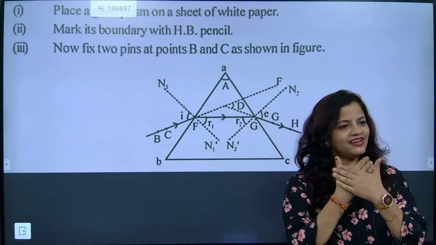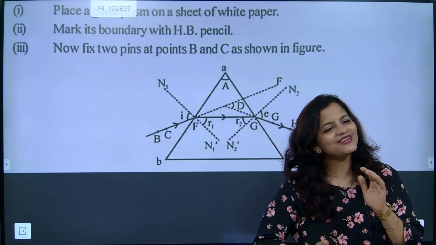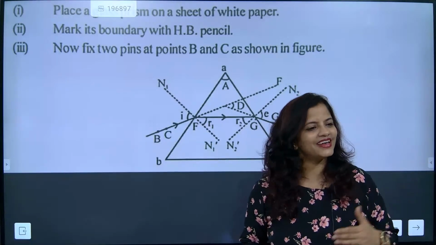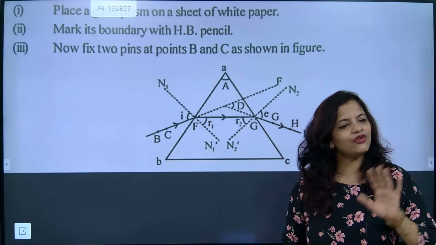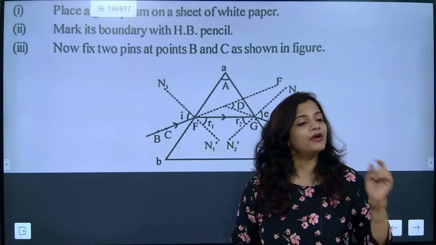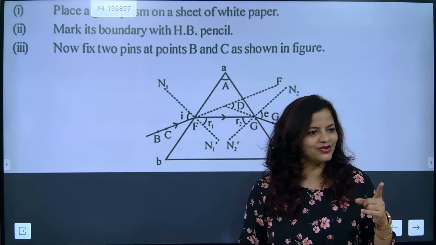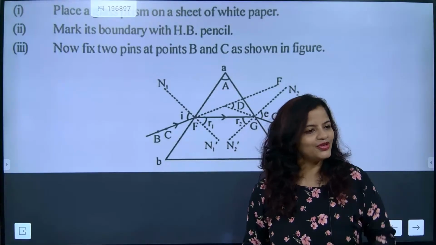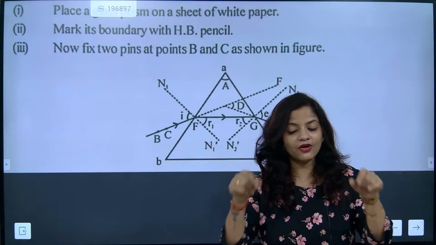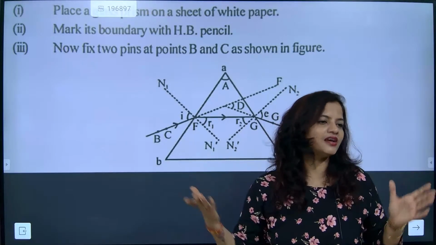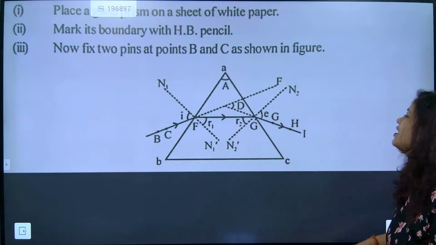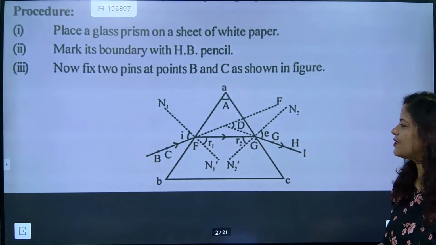So now look here. This surface and this surface. What about the reflecting surface at the bottom? That is also there now. How can we ignore that one? That is not undergoing refraction, but exactly two surfaces at a time we are using, but it is also there. Understood? So we have to use that surface also. So how many rectangular regions are there in a prism? Three are there. Okay, two we are using for refraction. Is it understandable? Now, beta, we will go for the pin experiment I told you.